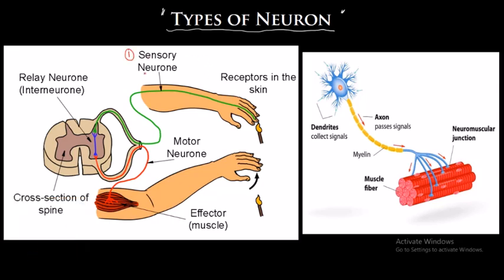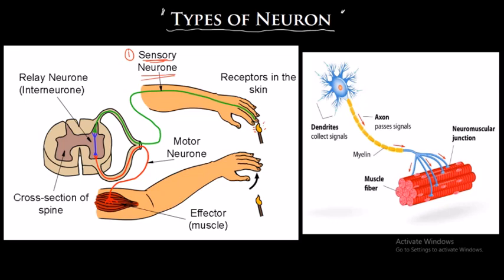One is the sensory neuron. Sensory means its function is to sense something. For example, there is a candle flame, and accidentally your finger touches the flame, so it is hot.